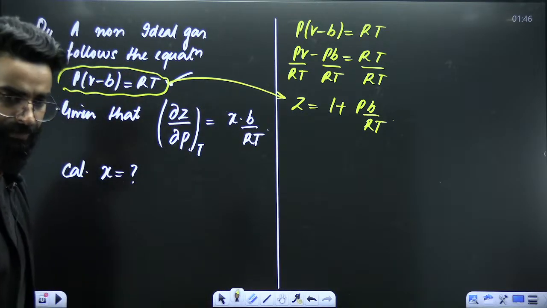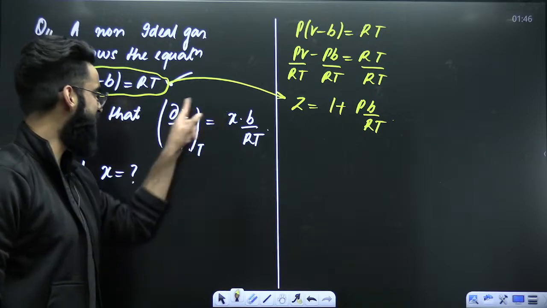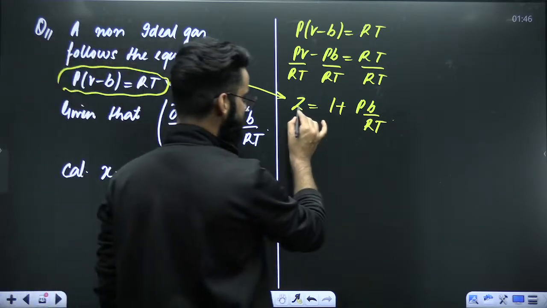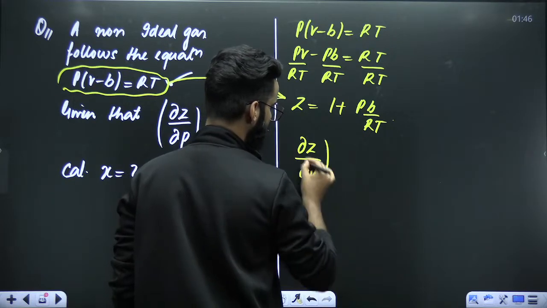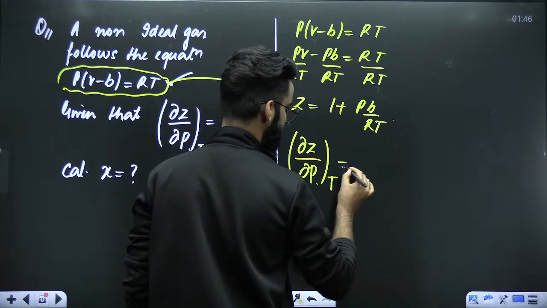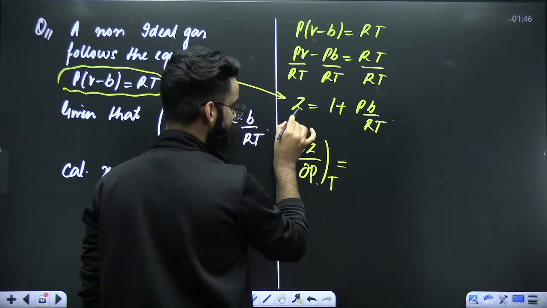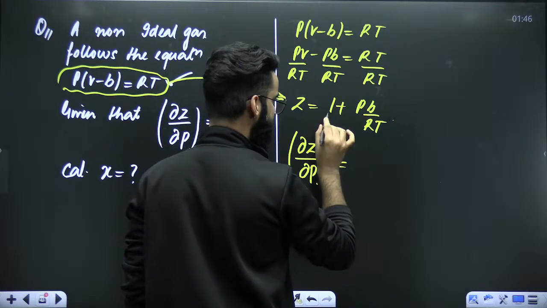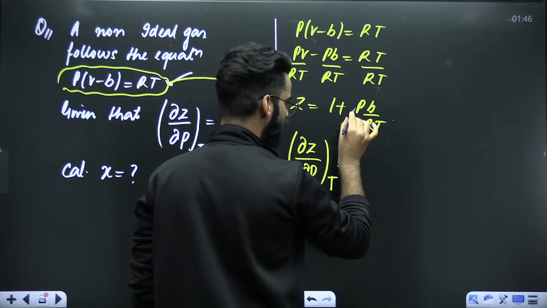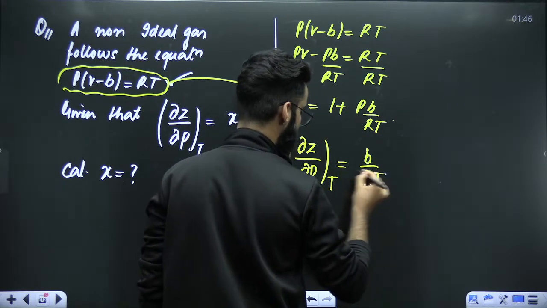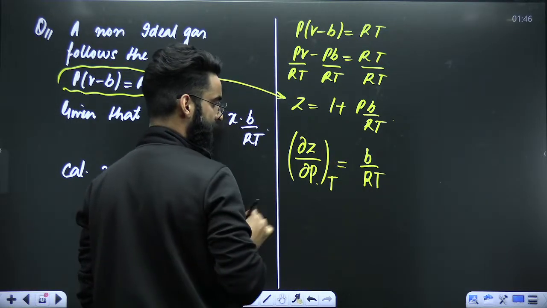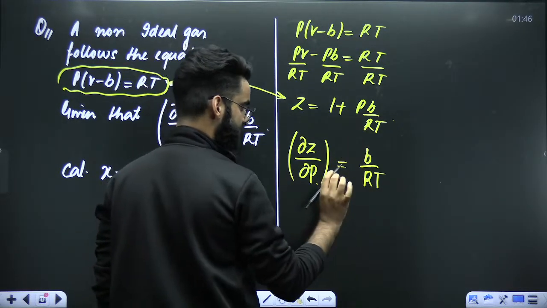Yes, I did that. Now, dear students, we have to differentiate Z with respect to pressure. So dZ/dP, keeping what constant? Keeping temperature constant. This is constant, its differentiation is 0, right? What about the differentiation of PB by RT? It's going to be B divided by RT, because you are differentiating with respect to pressure, keeping temperature constant.